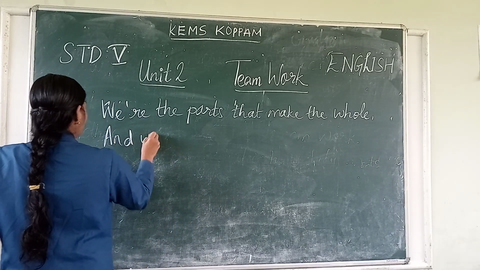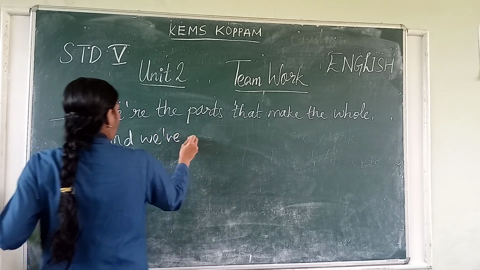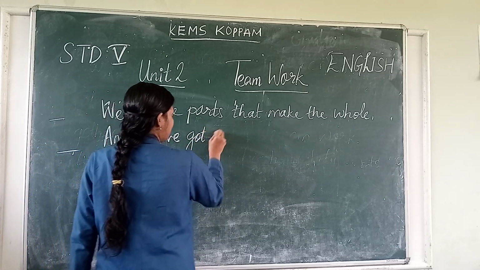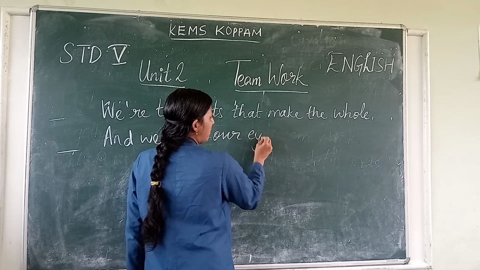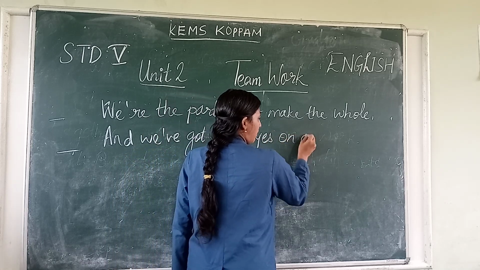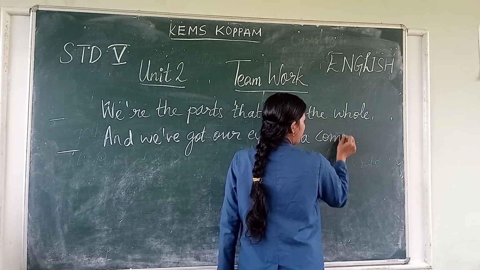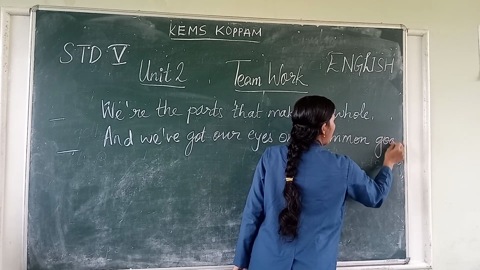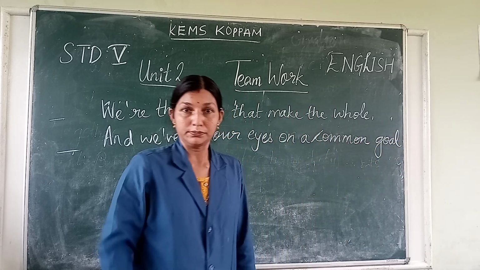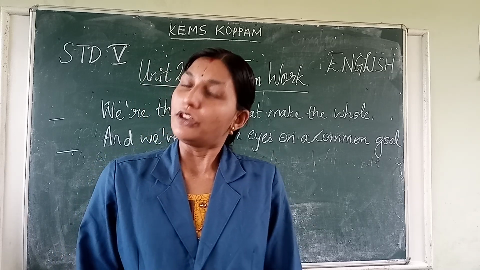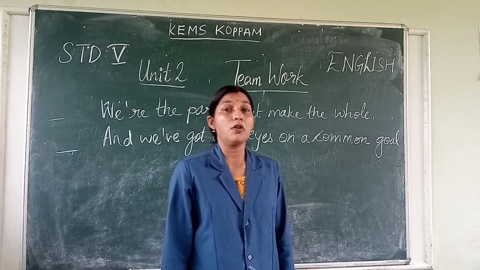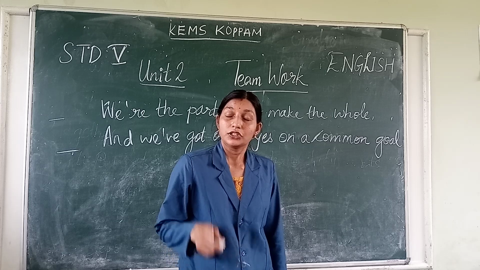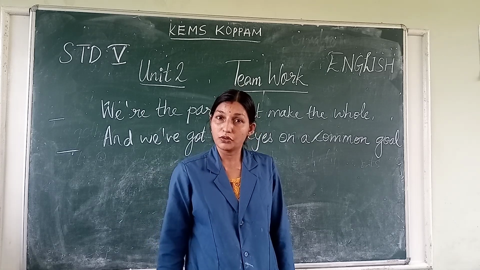And we have got our eyes on a common goal. When we are playing, we all have a common goal, correct? When you are playing football, your goal is that your ball should reach the goal post.